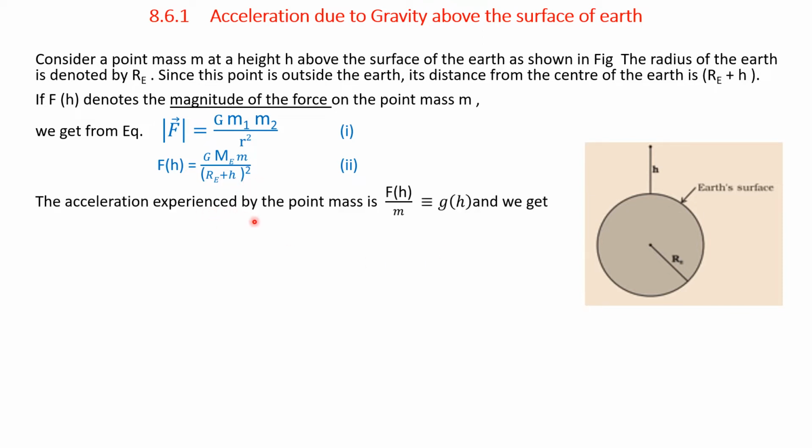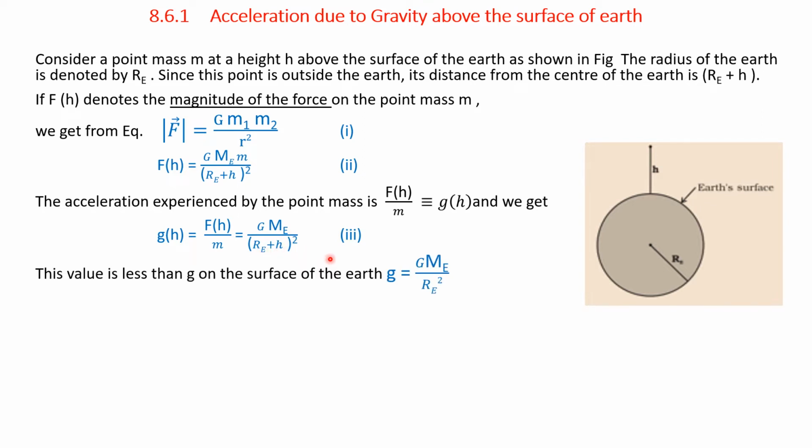The acceleration experienced by the point mass is Fh by m. So that is equal to g of h. We get g of h is equal to F of h by m. That is, if we divide capital Fh by small m, then we get the value of g of h as capital G Me divided by Re plus h whole square.